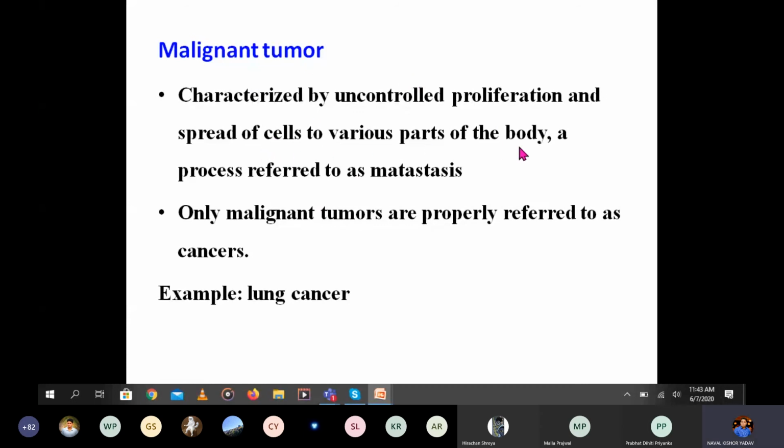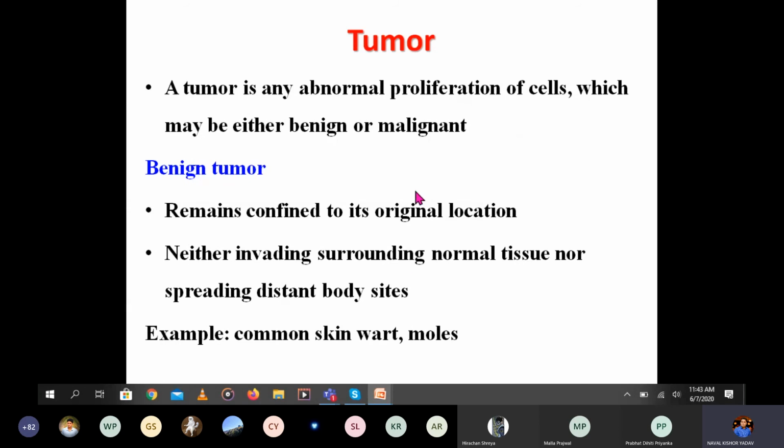The proliferation is uncontrolled, and this is the cancer. Example: lung cancer, breast cancer, colon cancer. So the malignant tumor is known as cancer, not the benign. This benign tumor is not known as cancer. It is confined to only one part, it does not invade the surrounding tissue, and does not spread to distant parts.